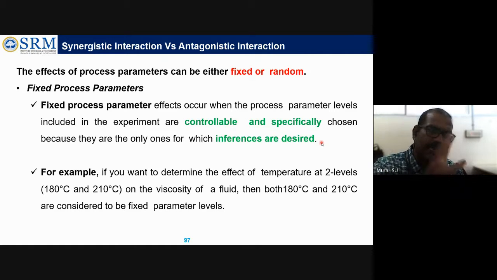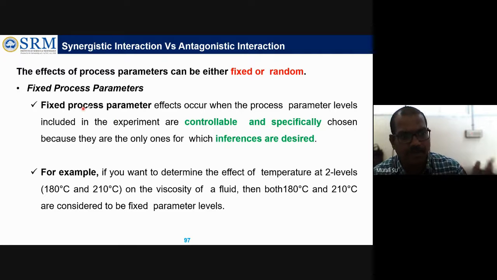In our previous example, we selected three factors and multiple levels, two levels. Those were particularly selected, like 260 degrees centigrade or 280. Similarly, flux density was also particularly selected. That is considered as controllable factors, so we can consider it a fixed process parameter.